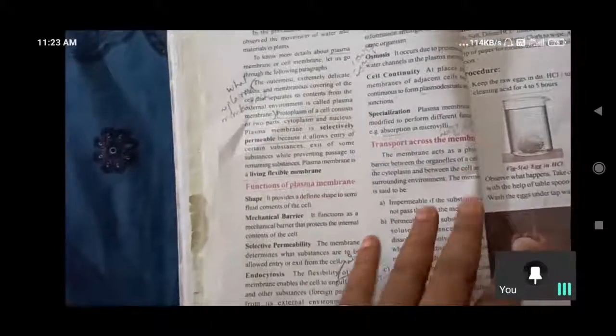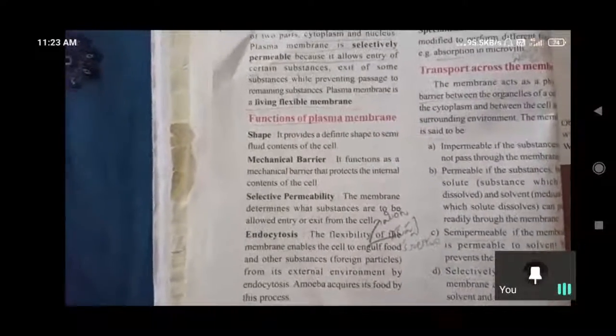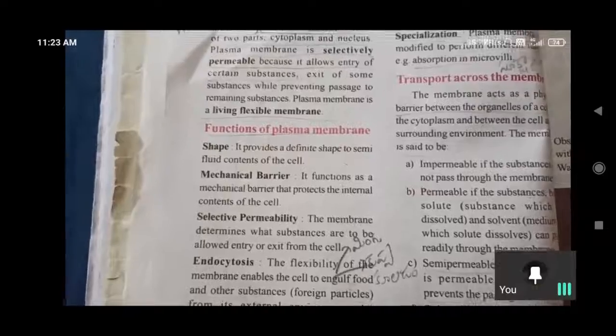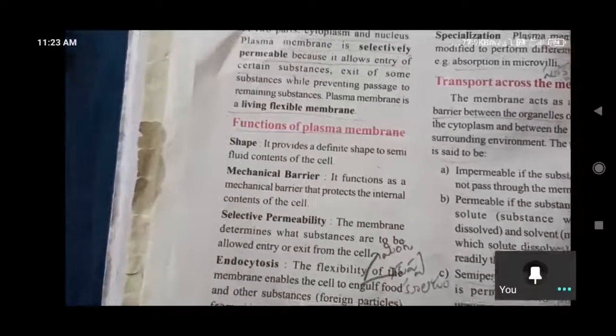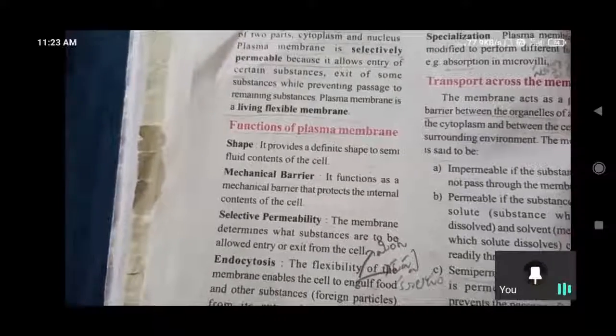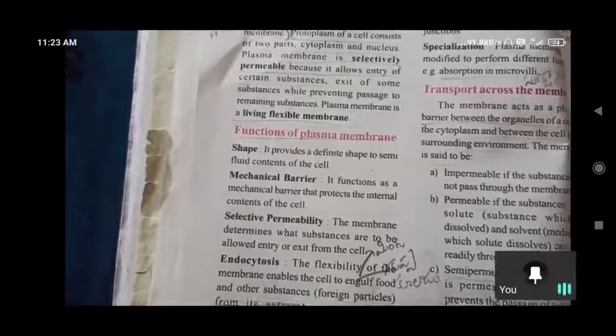And what are the functions of the plasma membrane? Here they have given: it gives shape to the cell. Yes, shape. What is the first function of the plasma membrane, children? It gives a particular shape to the cell. And next one is mechanical barrier. So mechanical barrier means it gives mechanical support to the cell.